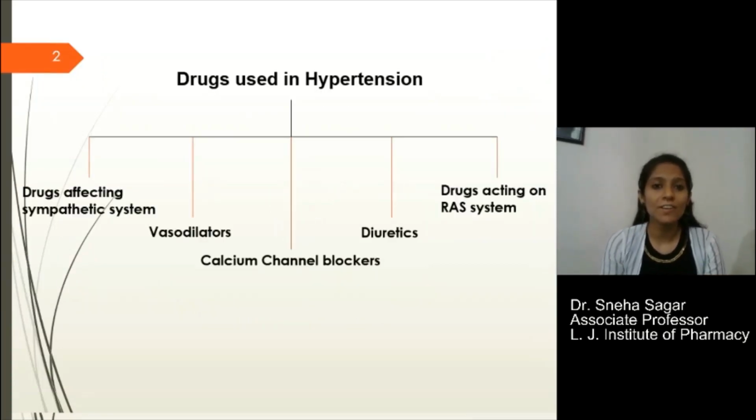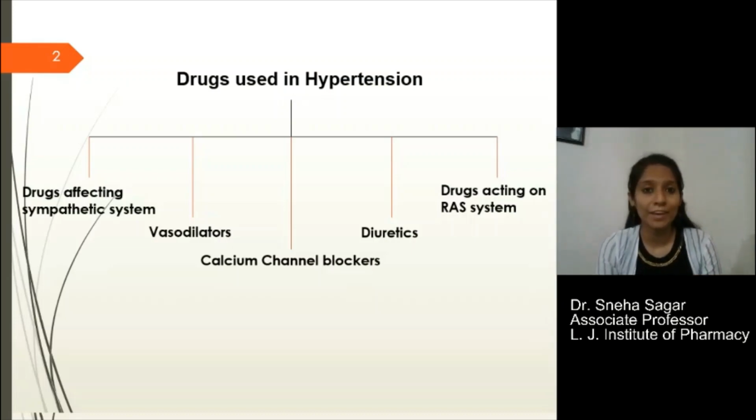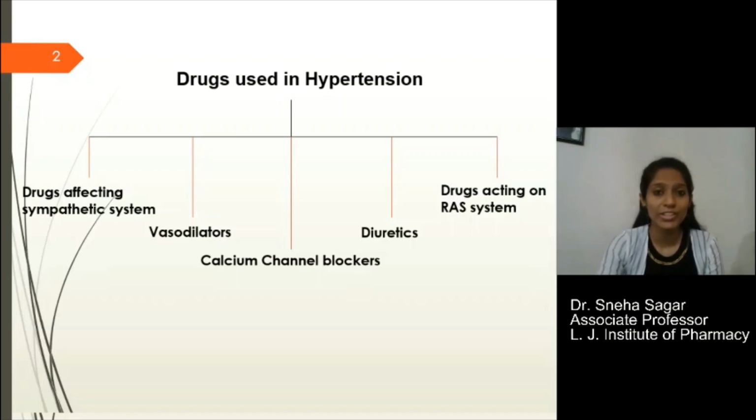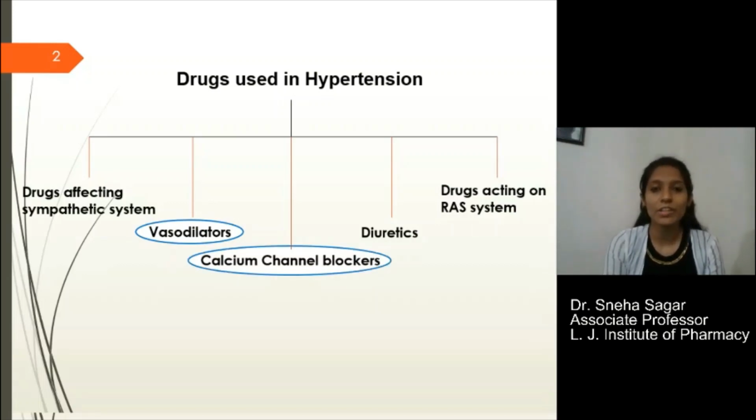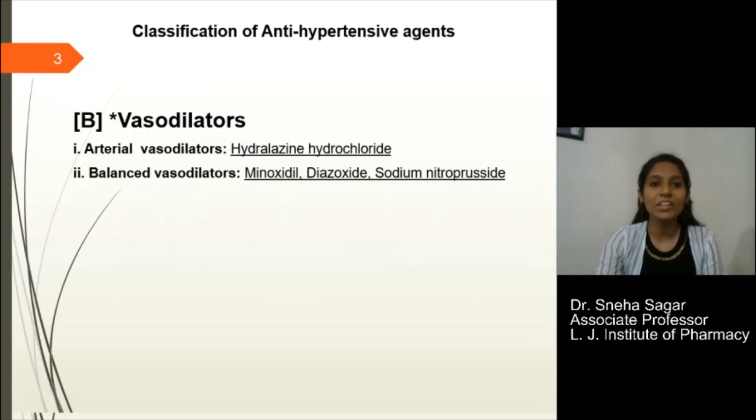So this is the general classification of the drugs which are used for the treatment of hypertension. We have divided them into 5 different classes, and I think we have covered the drugs that affect the sympathetic system. So in today's session, we are going to discuss vasodilators and calcium channel blockers. First we will start with the vasodilator classification.